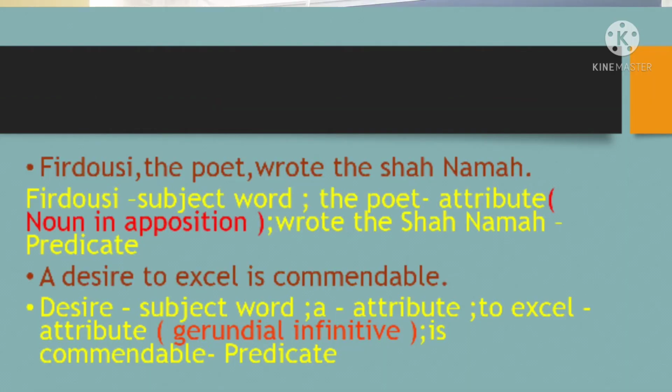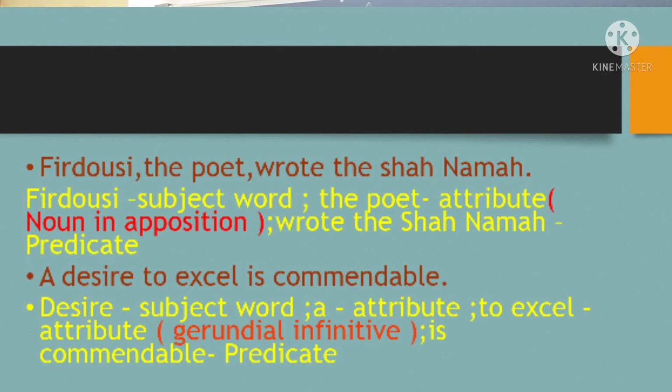Next, if you take the next example: Firdausi, the poet, wrote the Shahnama. Firdausi is the main word. Who wrote the Shahnama? What answer will we get here? Firdausi. So that will be the subject word. And who is Firdausi? The poet. So that will be the attribute, and it is a noun in apposition. We call it a noun in apposition. And wrote the Shahnama will be the predicate.